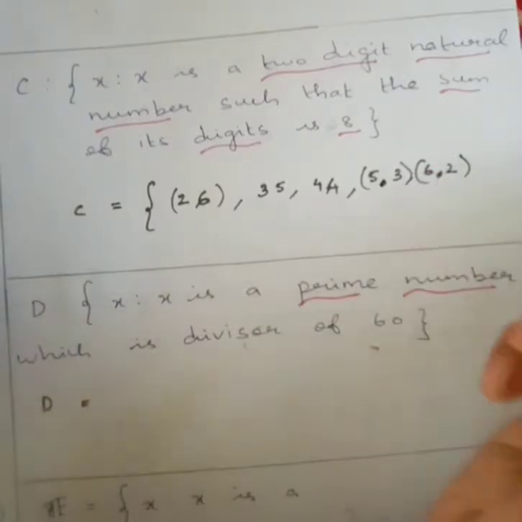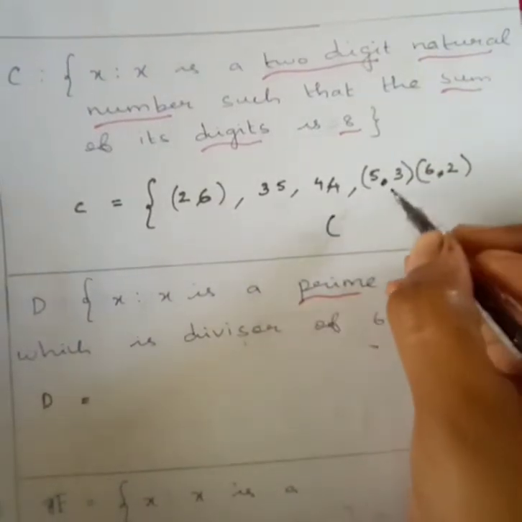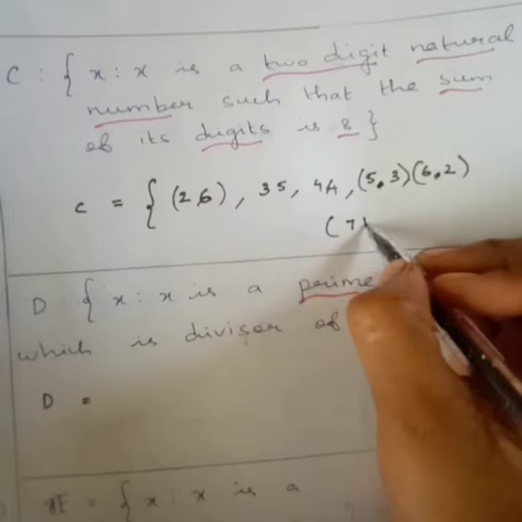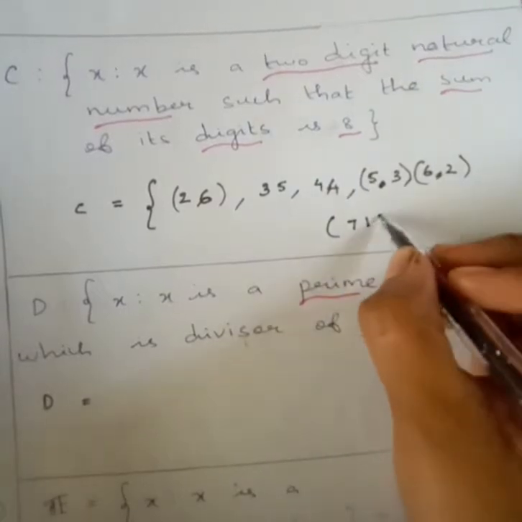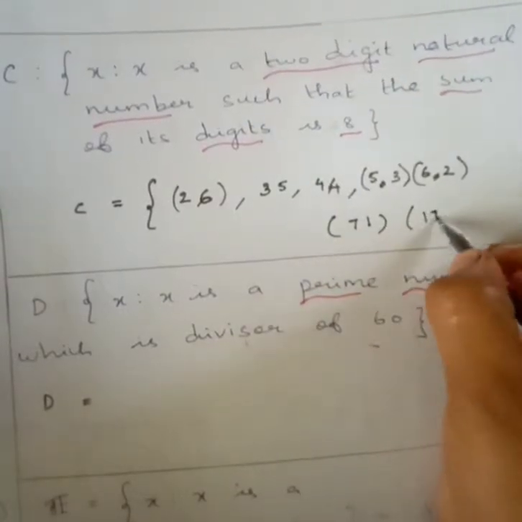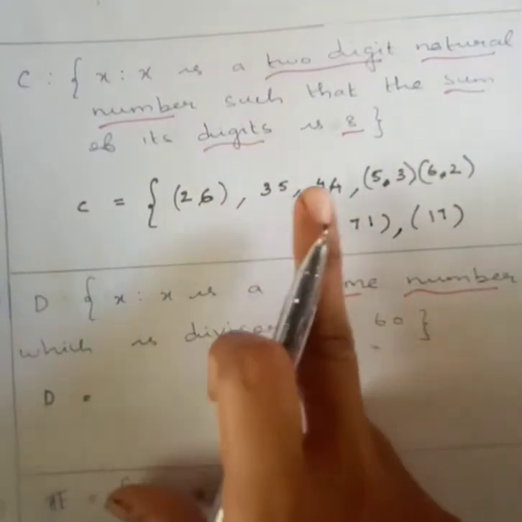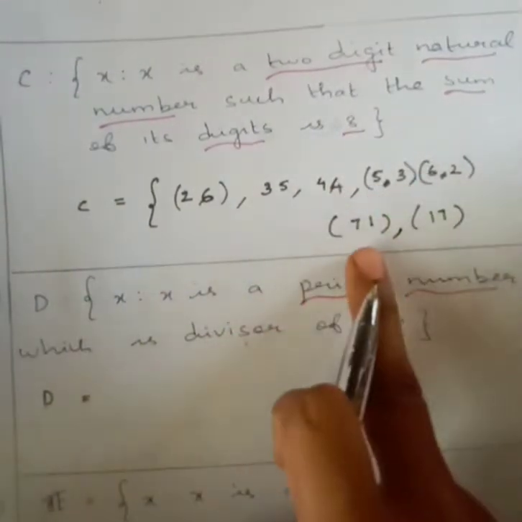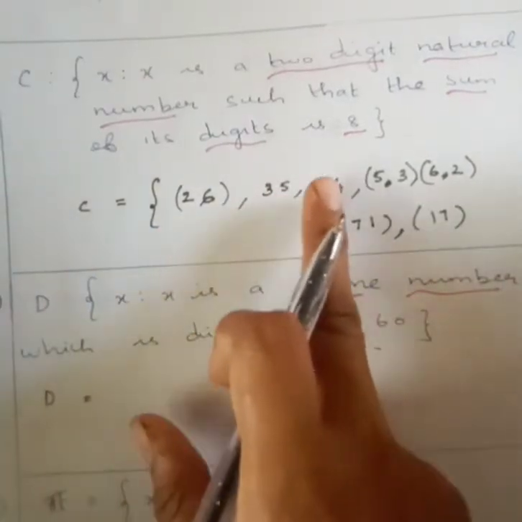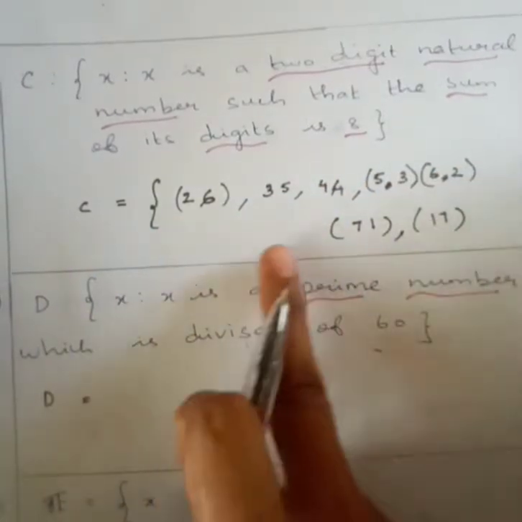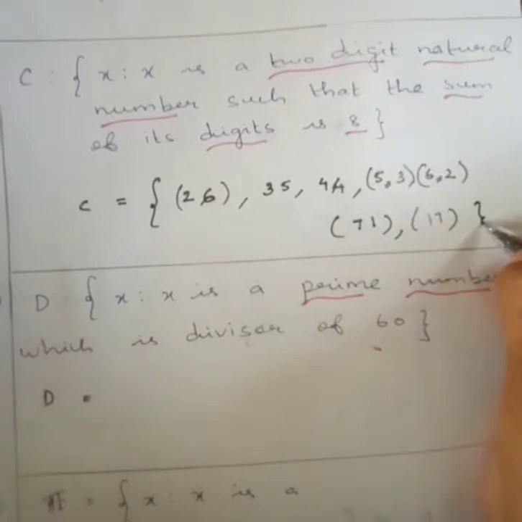Right? 53, 62. Then what you have here? 53, 62, 71. All these numbers: 26, 35, 44, 53, 62, 71. If you add these two digits, you will get 8. If I left any number, you can fill that also, right?